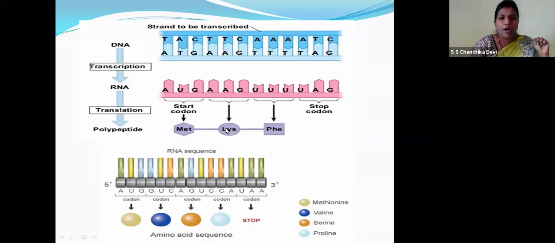So this is the polynucleotide chain. In this way, the proteins are synthesized and our gene is generated, right children? You can see over here again the codon, and these are the amino acids: methionine, valine, serine, and proline. So the chain of amino acids is called the polynucleotide chain or polypeptide chain.